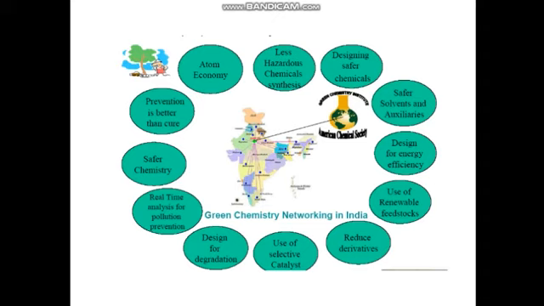Starting from atom economy, which gives less hazardous chemical synthesis, designing safer chemicals, safer solvents and auxiliaries, design for energy efficiency, use of renewable feedstocks, reduce derivatives, use of selective catalysts, design for degradation, real-time analysis for pollution prevention, and safer chemistry for accident prevention. Prevention is better than cure. The last one, prevention is always better than cure, because green chemistry is based on that quote itself.